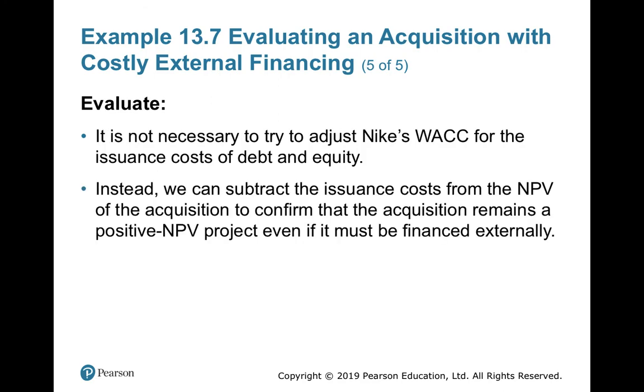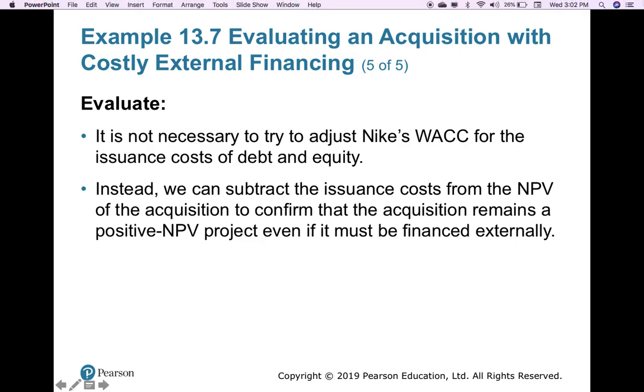It is not necessary to adjust Nike's WACC for the issuance cost of debt and equity. As I said, Nike has 6%, so you will use that, not the WACC of GE. Instead, the issuance cost is normally not adjusted with the free cash flow. It will be adjusted with the issue proceeds. 100 billion minus 0.8 billion is equal to 99.2 billion. That is the net issue.